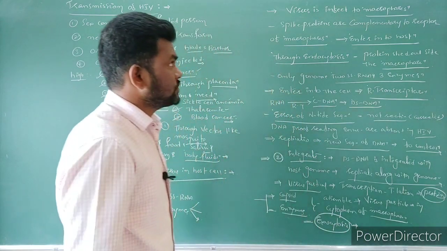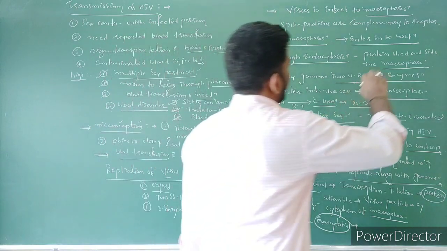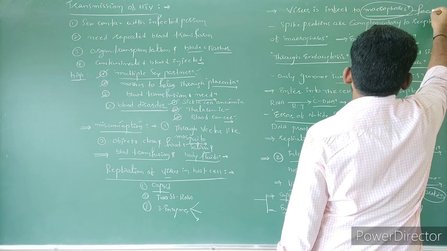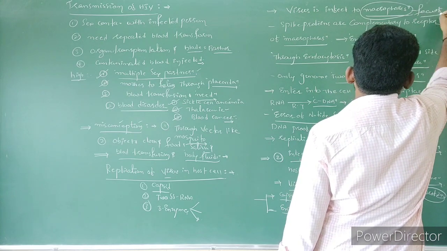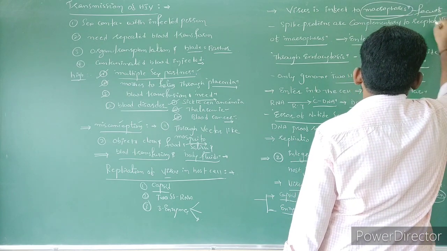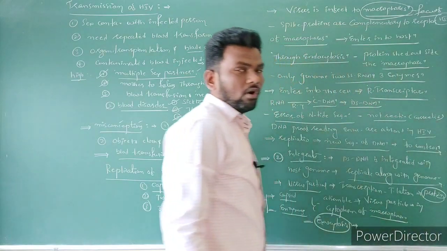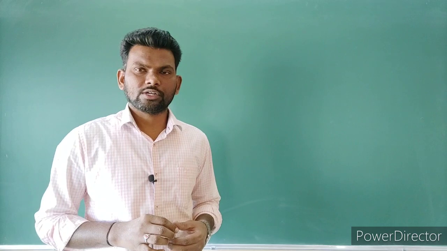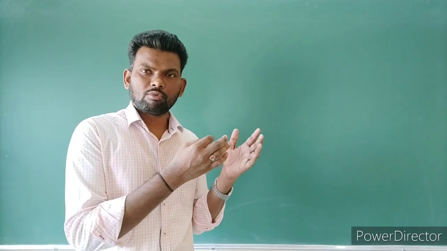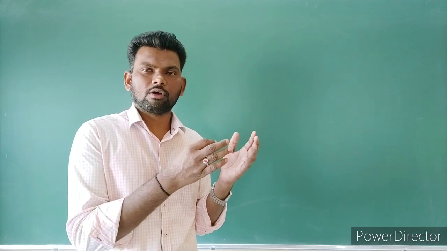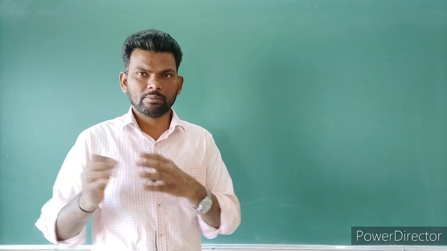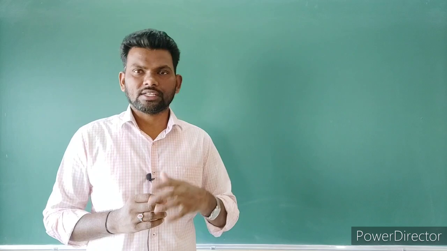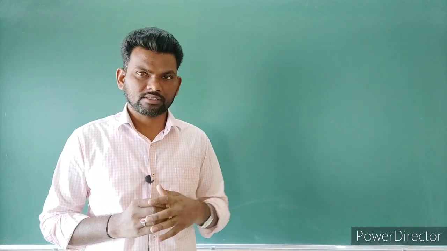Okay, so we can consider this macrophage as a factory, a factory of HIV. Now through exocytosis, the HIV particles come off from the macrophages and enter the blood. Right. At the beginning, these particles are called pro-virus, pro-HIV virus particles.